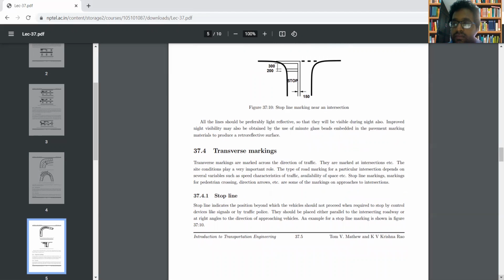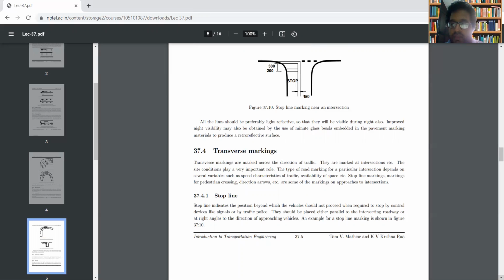Transverse markings are provided across the direction of traffic. If traffic is moving in one particular direction, perpendicular to the movement of traffic, you have to provide the transverse markings. These transverse markings are marked at intersections. In the case of transverse marking, what is the site condition? The site conditions will be playing a very important role.